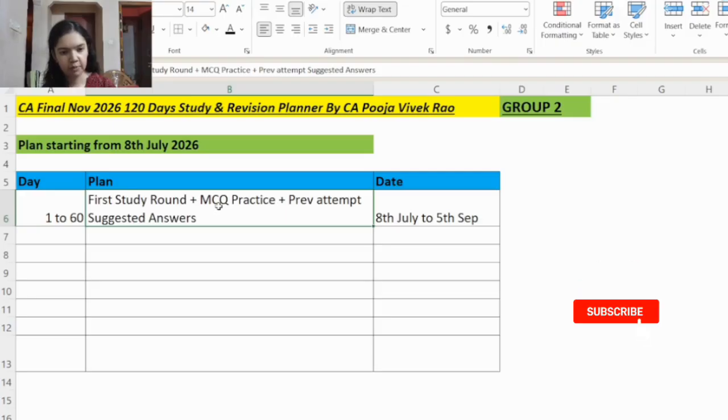And one more thing is, as you complete one chapter, at that time itself, go through the previous attempt suggested answer also for that chapter. At least one or two previous attempts' suggested answers you have to solve.